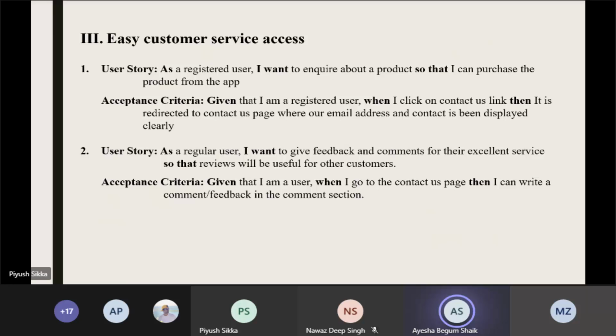And then the second user story is if the user wants to give any feedbacks, comments for the service, so that the reviews will be useful for the next customer for the product. So the acceptance criteria for that is, given that I'm a user, when I go to the contact us page, then I can write; there's a comment section or feedback section where he can write various comments, and that will be grateful for the other customers. So from now on, Prince will take on.